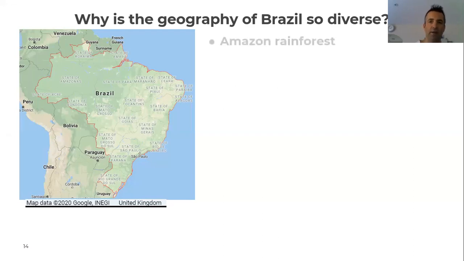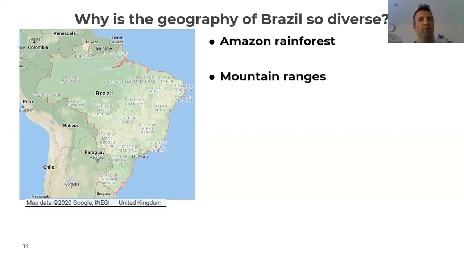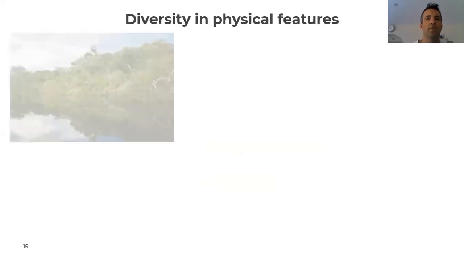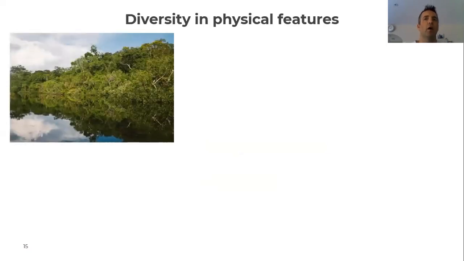So we have the Amazon rainforest, which is in the northwest of Brazil. We've got mountain ranges further south towards the east. We have rivers and waterfalls. We have dry desert areas, particularly in the east. And we have lots of different coastlines throughout the country of Brazil. So let's have a look at some of those we've looked at before. So here's an image of the Amazon rainforest. And we've looked pretty in depth at the Amazon rainforest in our previous lessons. So that's in the northwest.